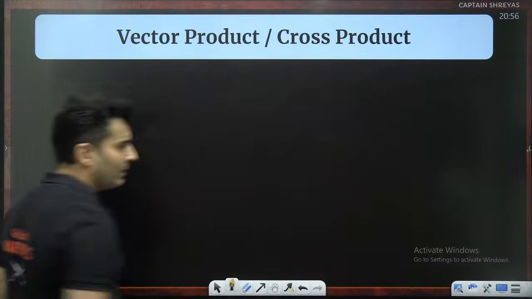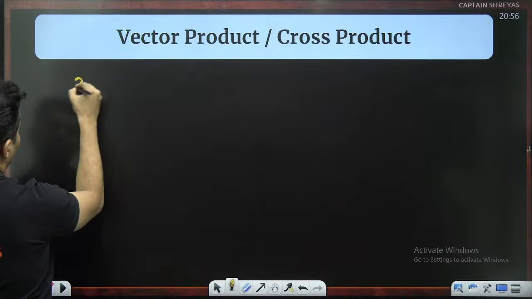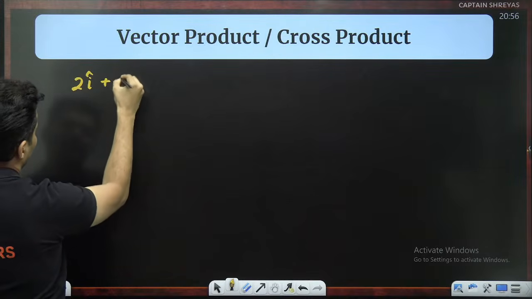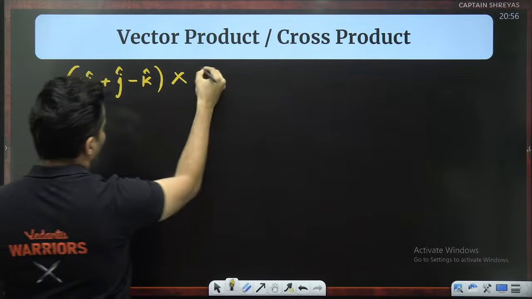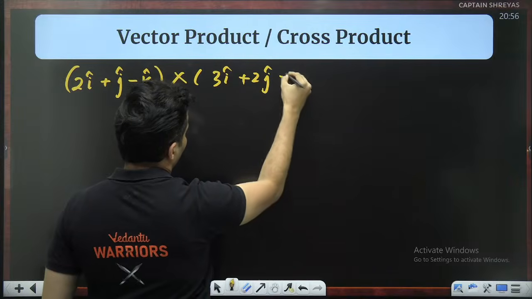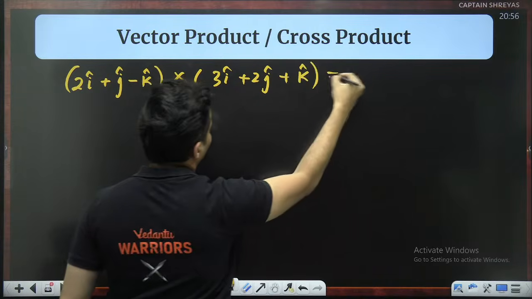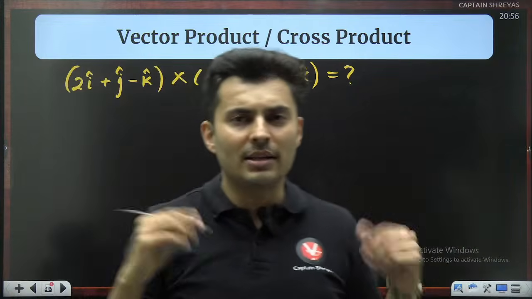Say, for example, you have to find 2 i cap plus j cap minus k cap, cross it with 3 i cap plus 2 j cap plus k cap. I want to find this out. Something cross something, what is the outcome?